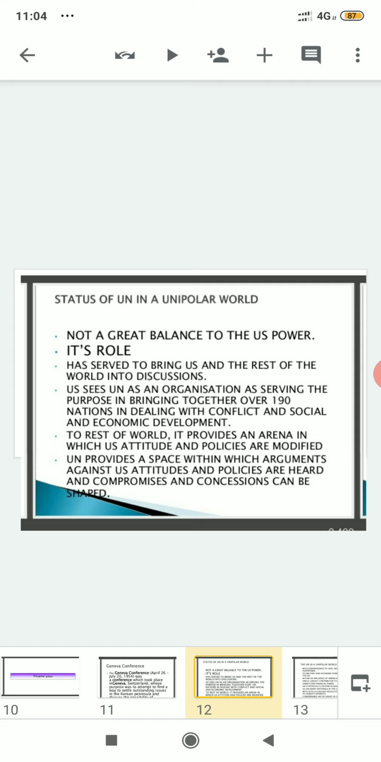Not a great balance to the US power, its role. That means what? As the US is the only superpower left in this world, so the UN is not giving a greater balance to that, because no one is there to compete with the US in terms of technology, in terms of military. So the UN has served to bring us and the rest of the world into discussions.